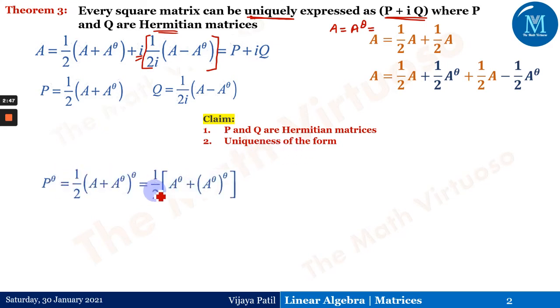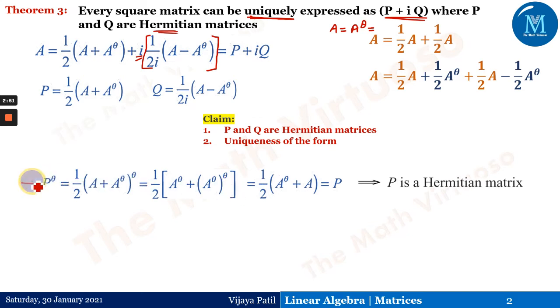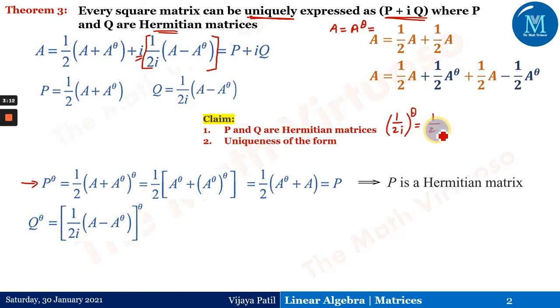The P to the power theta will remain the same as what we did in the second theorem, so I am not going into the depth. And Q to the power theta is 1 upon 2i to the power theta times A minus A to the power theta. Now, 1 upon 2i to the power theta is nothing but the conjugate and transpose of 1 upon 2i.